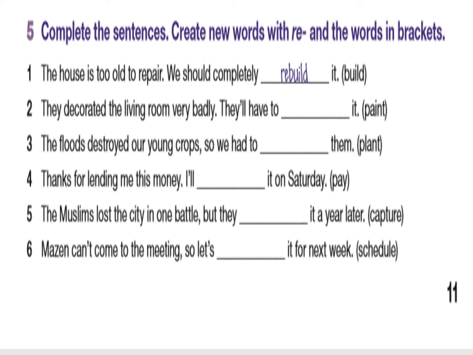For example, number 1, the house is too old to repair. We should completely rebuild it. Now I will give you 2 minutes in order to complete sentences 2 to 6.